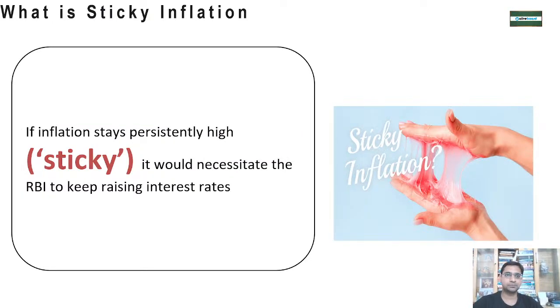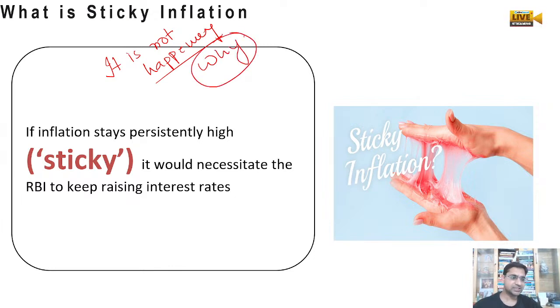But it is not happening. Why? Because this time the inflation is sticky.